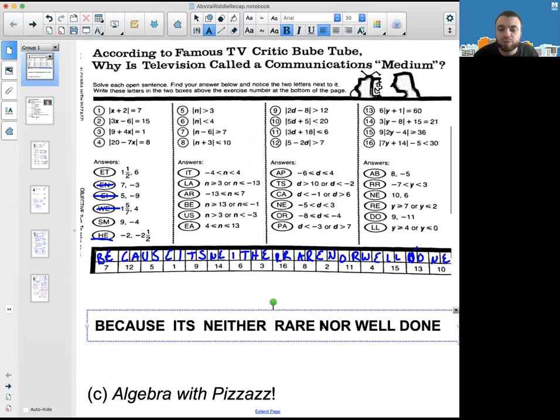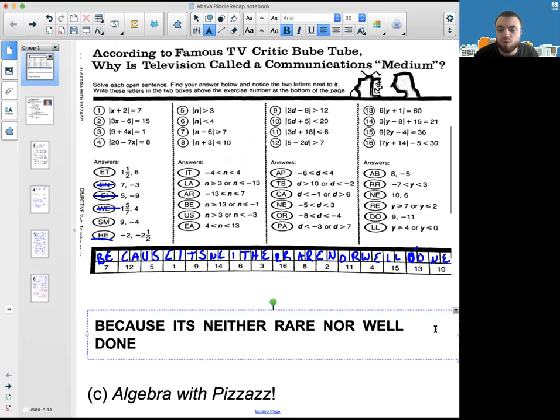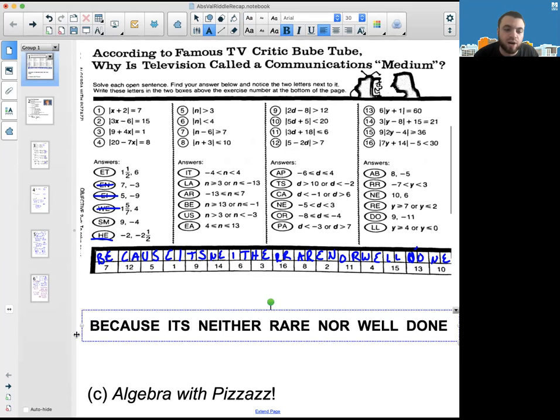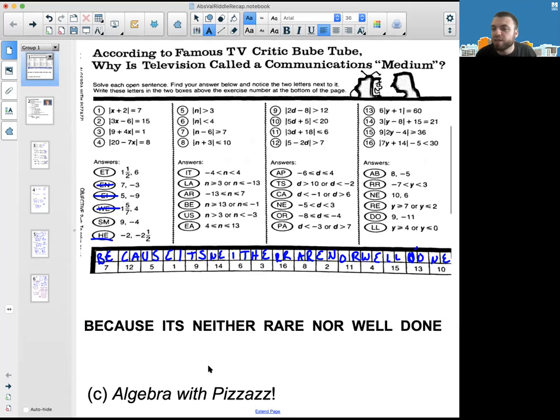And if you have to explain it, it's not funny. But as a basic explanation, if you guys have ever been asked how you want your burger cooked, and you say medium, right? You've got rare, which is not much cooked at all, medium, which is in the middle, or well done, which is definitely cooked through. So that is it. That is why television is a communications medium.